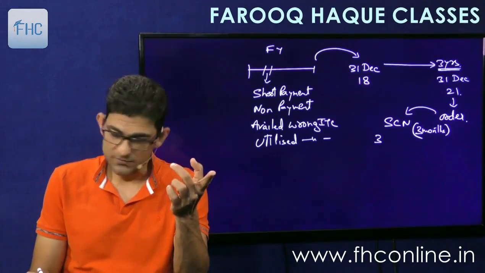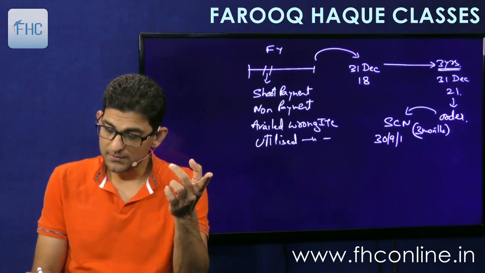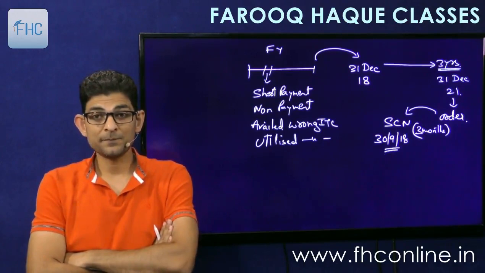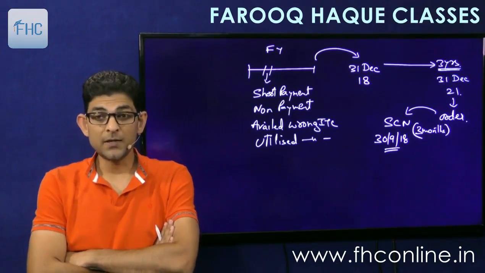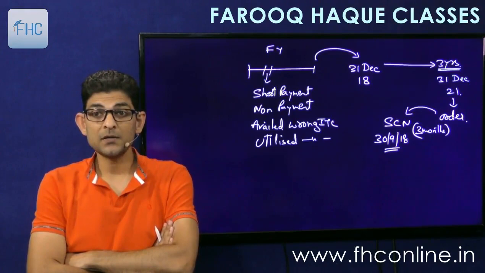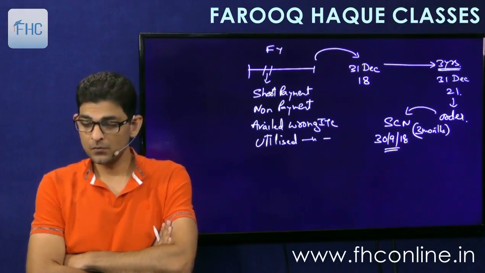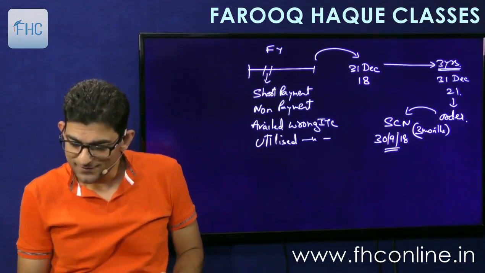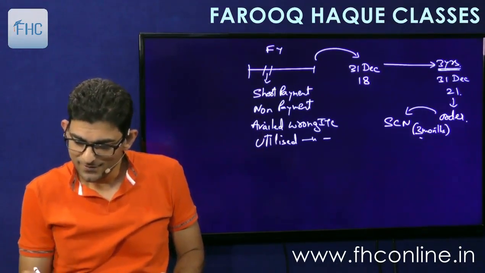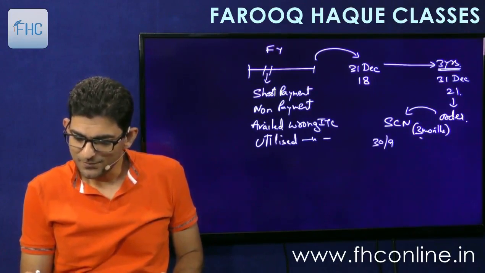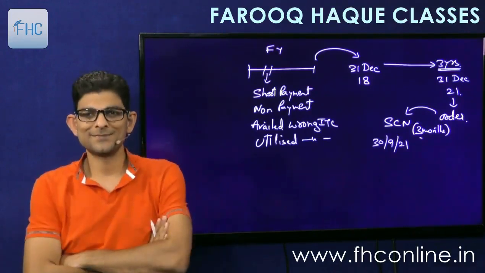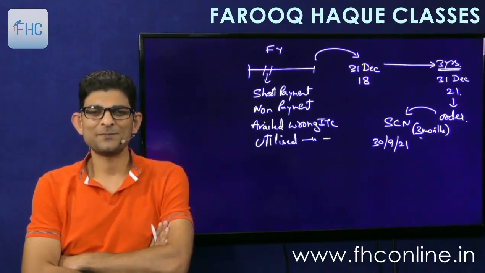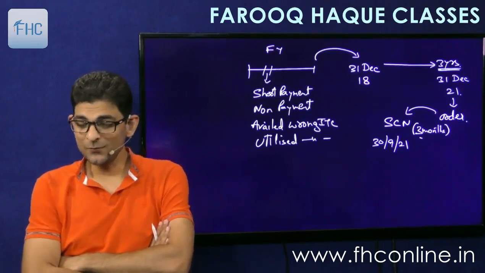September is 30, yes, 30th September 18. So show cause notice should be issued by 30th September 18, minimum, not beyond that, and the order has to be passed by 31st December 21. Oh, sorry. September 18 no, sorry. September 21. It happens. Small mistakes. Okay, so take it down.